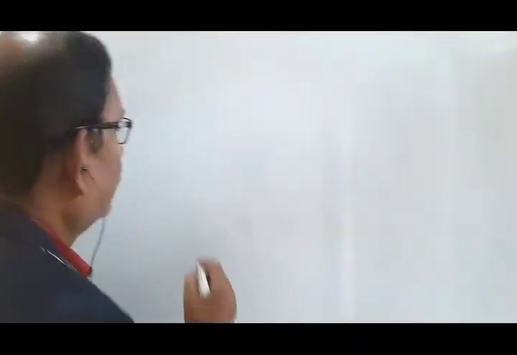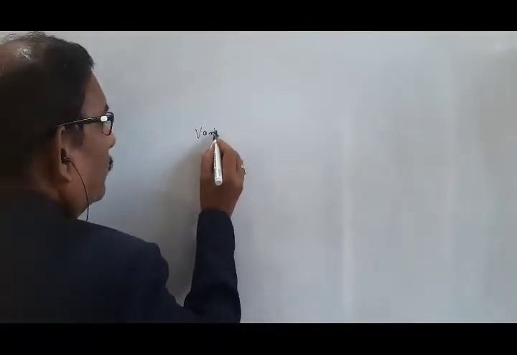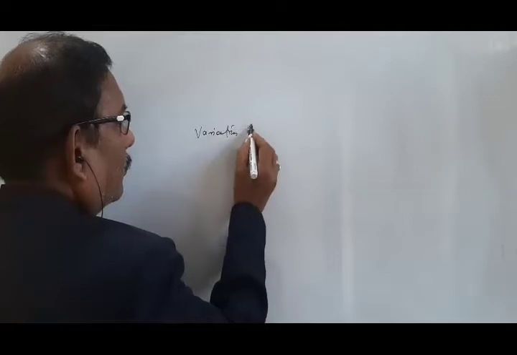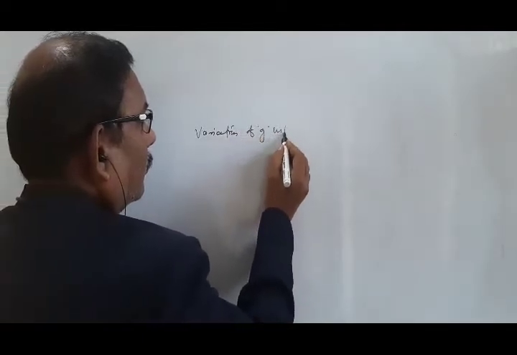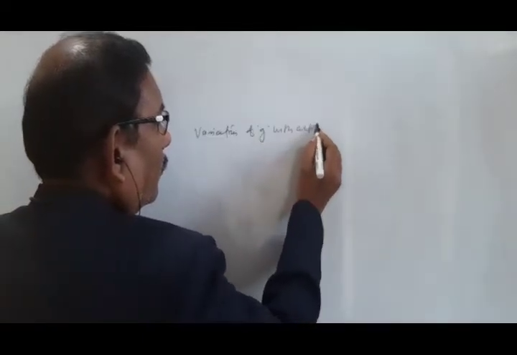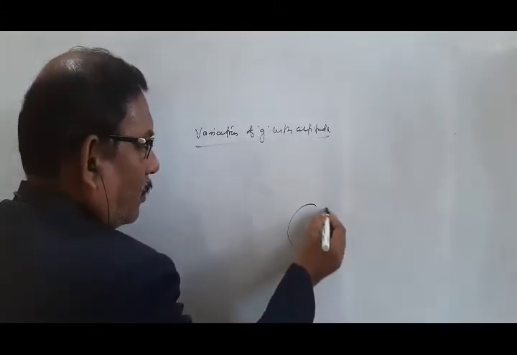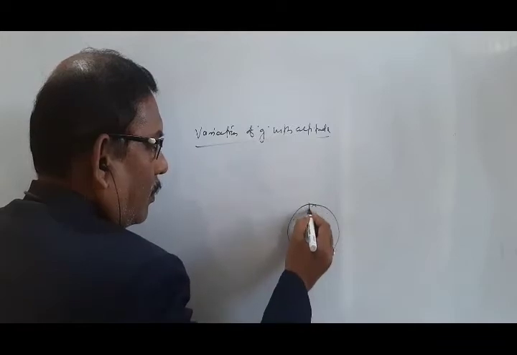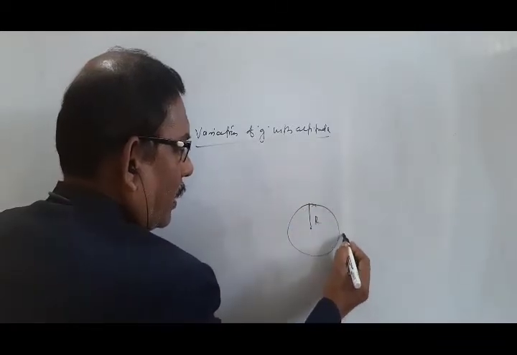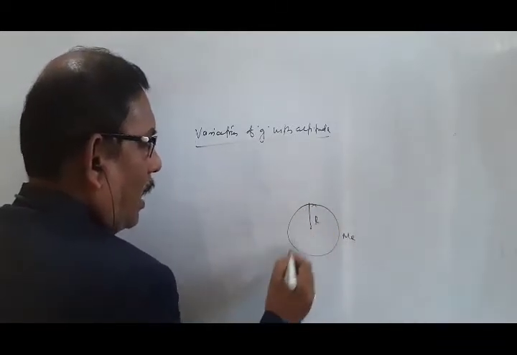Now the variation of g with altitude. R is the radius of the earth.